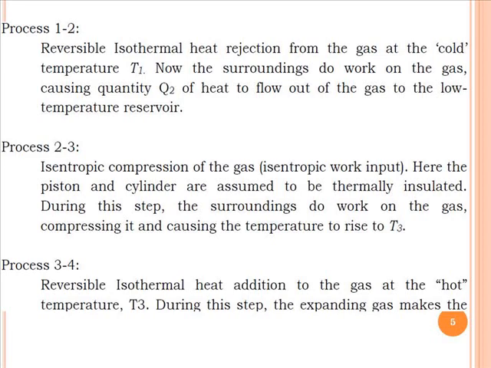We will get higher temperature T3 at the end of process 2 to 3. Now process 3 to 4 is the reversible isothermal heat addition process, where at higher temperature T3 the heat is taken from the source and the work is done by the system, or work is available from the system, and the process ends at state 4. You can see the temperature remains the same, so T3 equals T4, but because of the expansion you can find there is a drop in the pressure in the PV diagram, whereas an increase in the volume is observed during process 3 to 4, that is isothermal process.